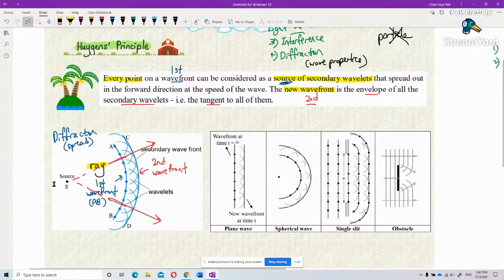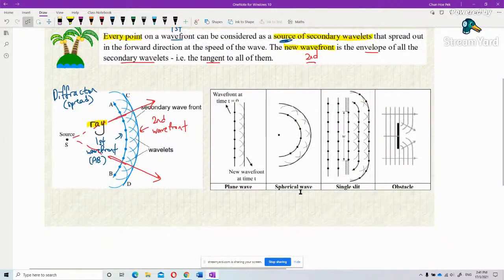So this is only one source. What if it is a plane? How do you produce a plane wave, a spherical wave, a single slit obstacle? These are the examples. Maybe the question will ask you how to draw the new wavefront. How do you draw?